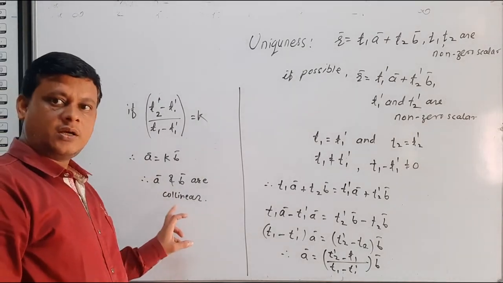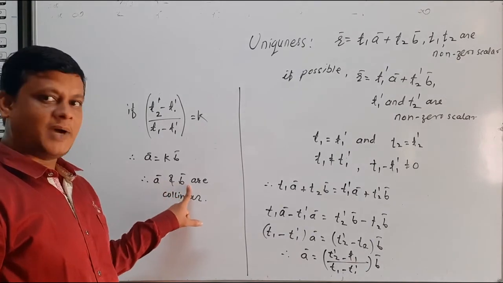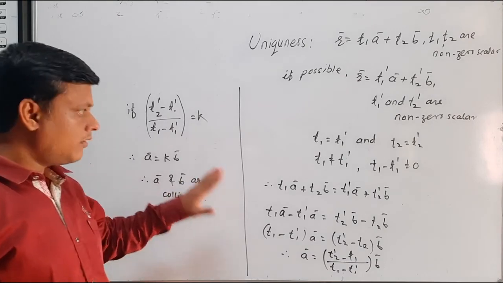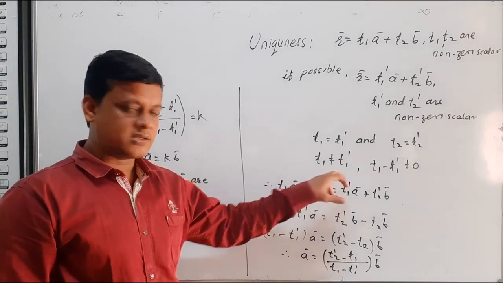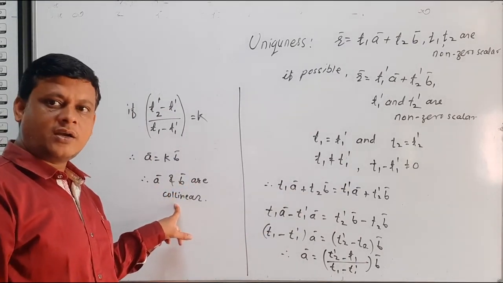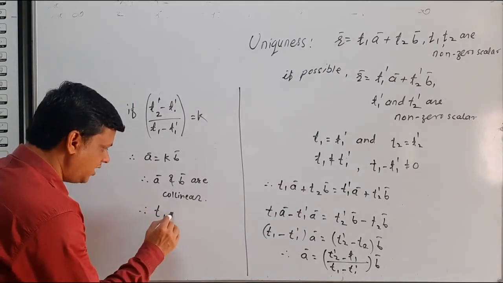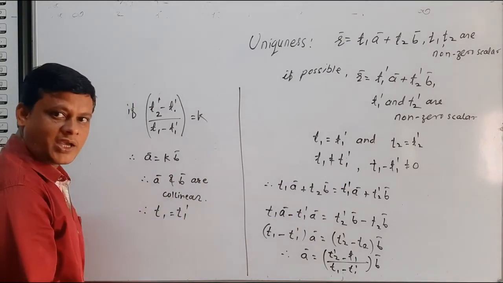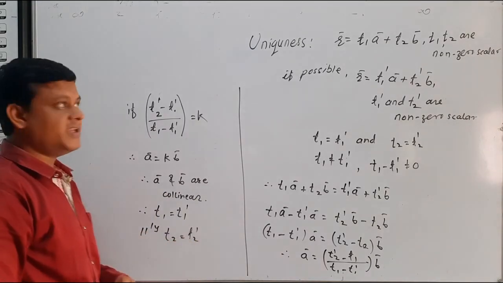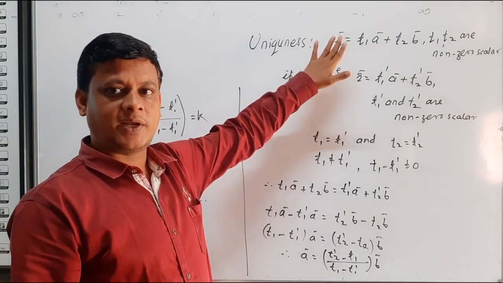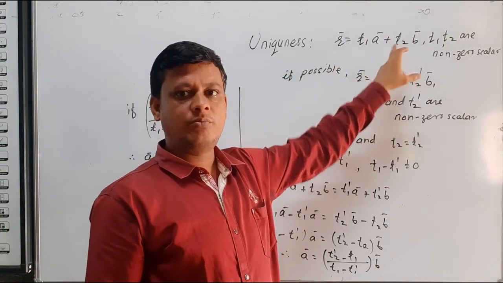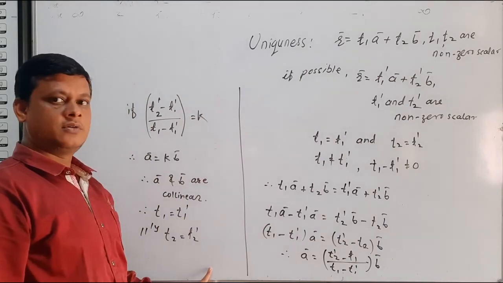But if you observe in the statement, vectors A bar and B bar are non-zero, non-collinear vectors. But when we take T1 not equal to T1 dash, we get A bar and B bar are collinear vectors. Therefore it contradicts the given condition. Therefore T1 is equal to T1 dash. Similarly we can show T2 is equal to T2 dash. That means this vector R bar is uniquely expressed in the form of A bar and B bar, that is R bar equals T1 A bar plus T2 B bar. In this way we can write the proof for the theorem.